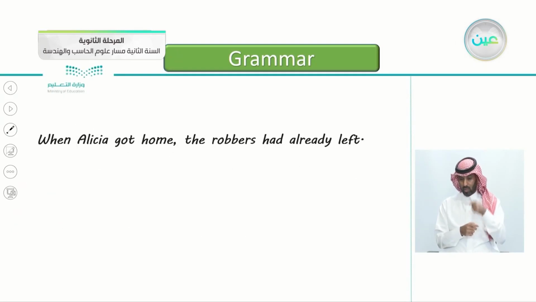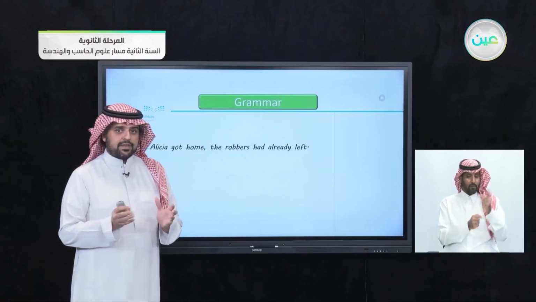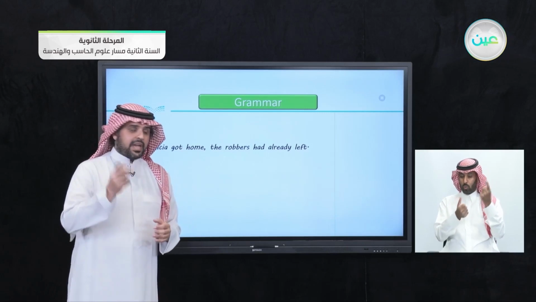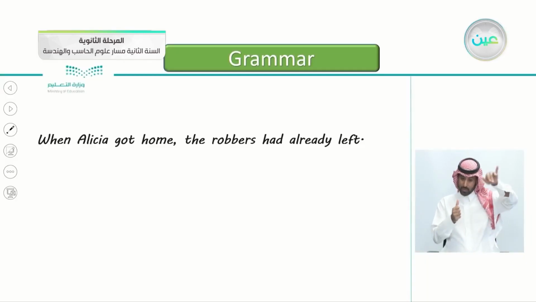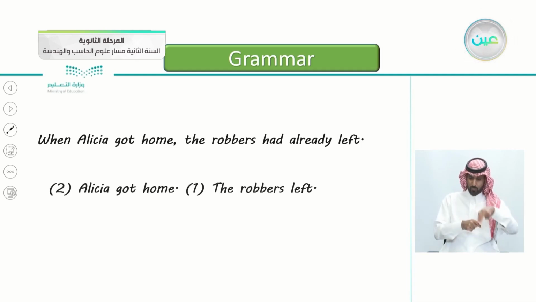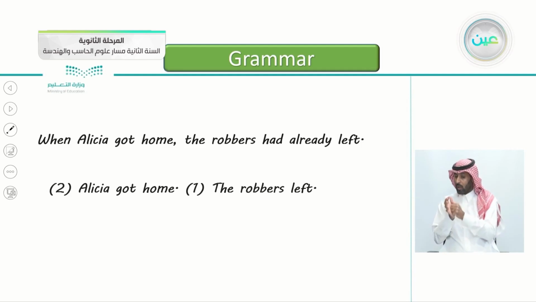So this is another sentence here. When Alicia got home, the robbers had already left. How many actions do we have here? How many events? Yes, we have two. The first one, that Alicia got home. The second one, the robbers left. So we have two actions.